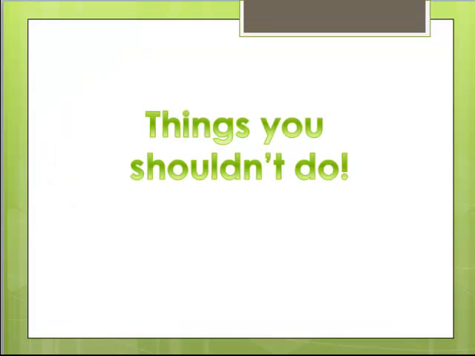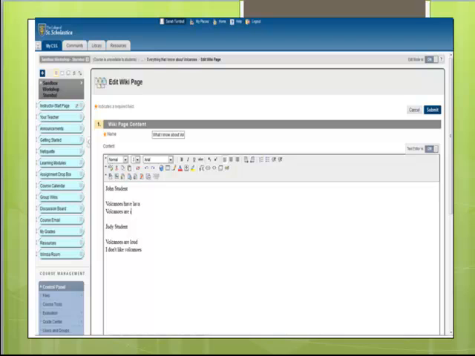Now, if you remember, one of the things that I said is I wanted you to be polite when you're doing the wiki. And these are some things that just aren't very polite. In this case, somebody has decided that they didn't like something that John's student wrote. And so they are deleting what John's student wrote. This isn't okay. This is John's student's information. No one else has a right to take away the information that John's student wrote.